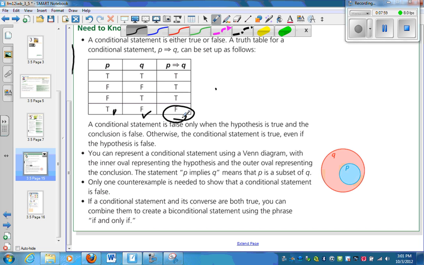You can represent this also using a Venn diagram, with the inner oval representing the hypothesis and the outer oval representing the conclusion. The statement P implies Q means that P is a subset of Q. This is how this connects to what we've been doing. Only one counterexample is needed to show that a conditional statement is false. If a conditional statement and its converse are true, you can combine them to create a biconditional using the phrase if and only if, and the notation is a double arrow.